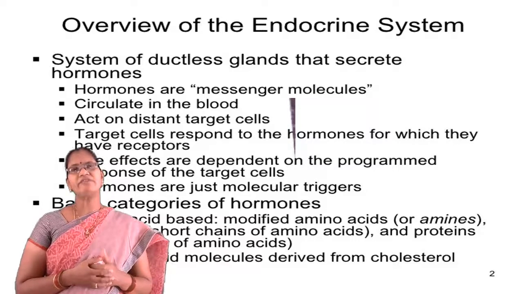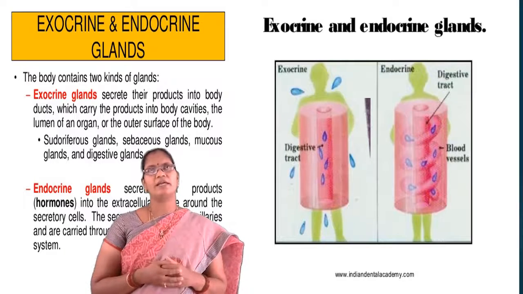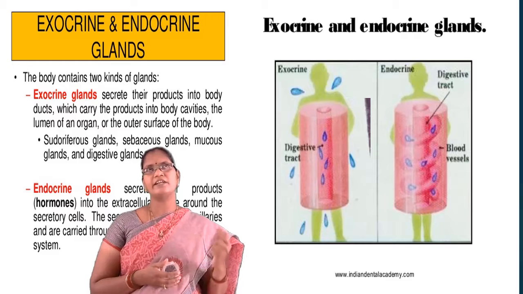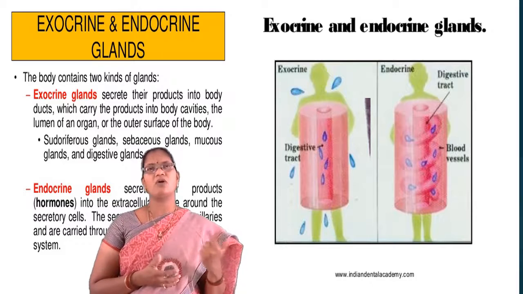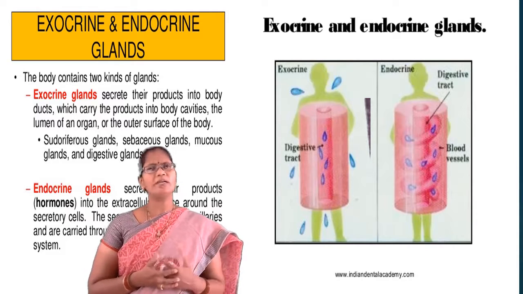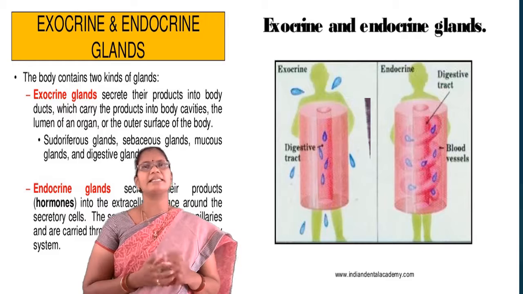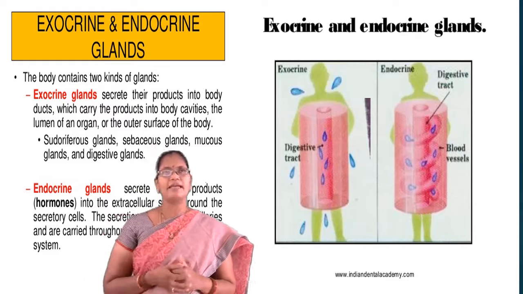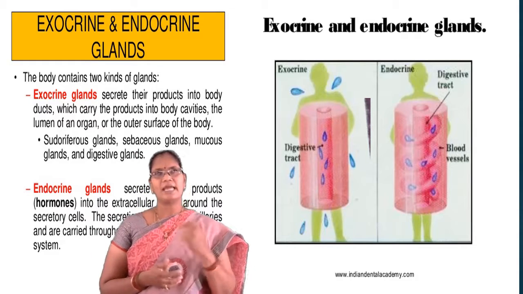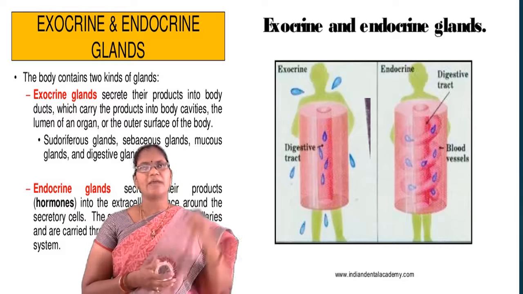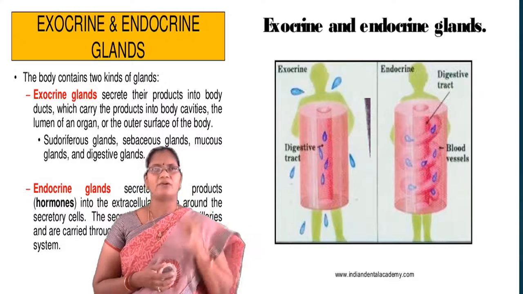Next, we will see the types of glands in our body. I said that hormones are secreted from ductless glands, those are called endocrine glands. So, what do you mean by ductless glands or endocrine glands? In our body, two types of glands are present. There are exocrine glands and endocrine glands. So, the body contains two kinds of glands, the exocrine glands and the endocrine glands.